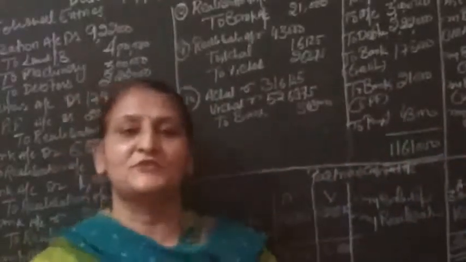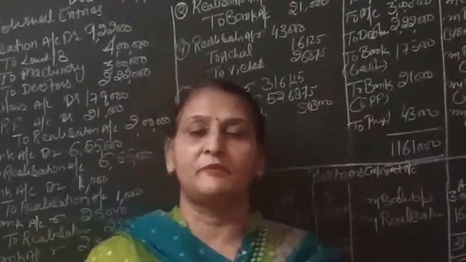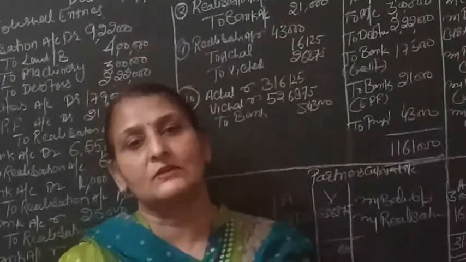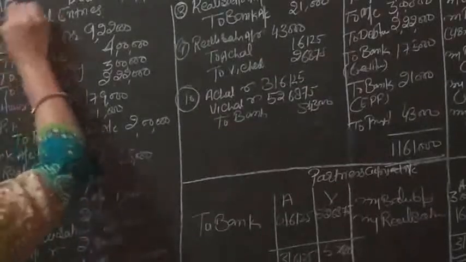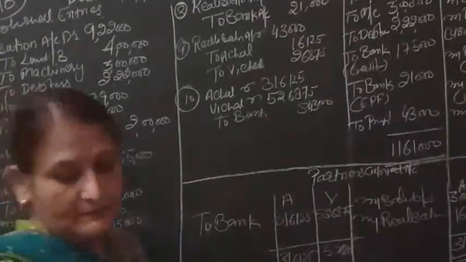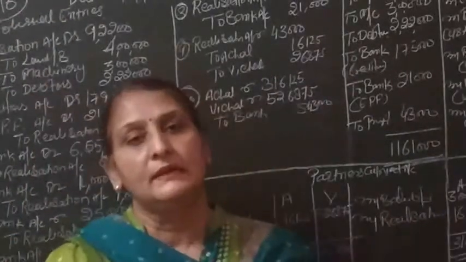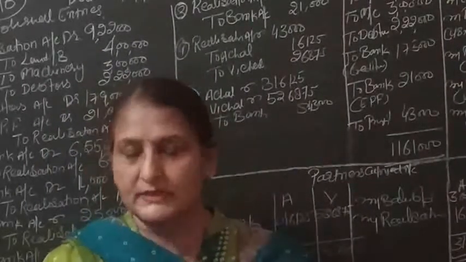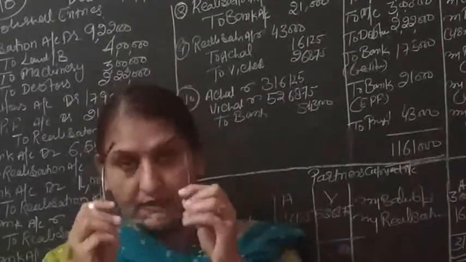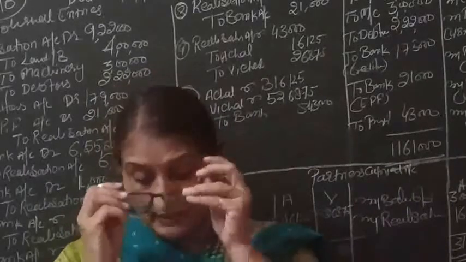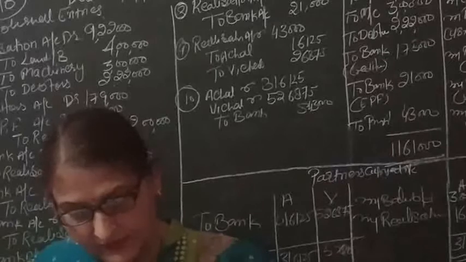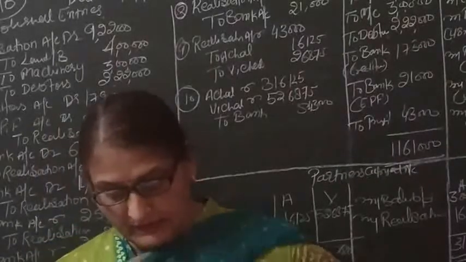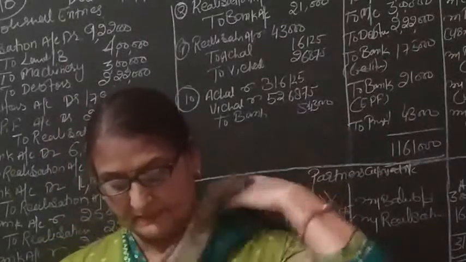Good morning, class 12. In the chapter on dissolution, today's question is example number 16. In example number 16, we have to make the journal entries regarding the adjustments of dissolution. So let us start. There are two partners, Achal and Vichal. Their ratio is 3:5, and the balance sheet and adjustments are given.